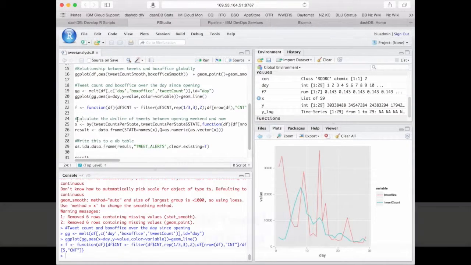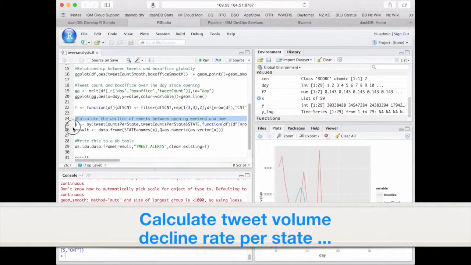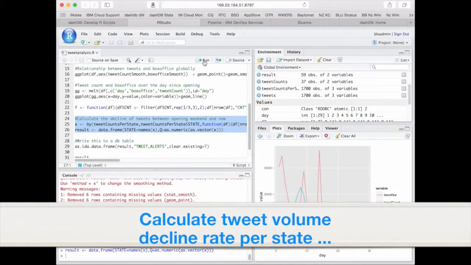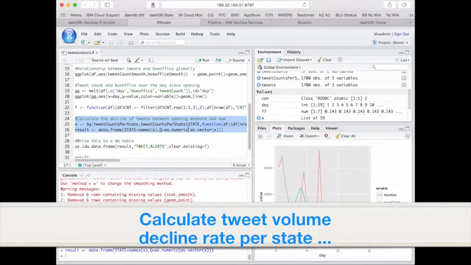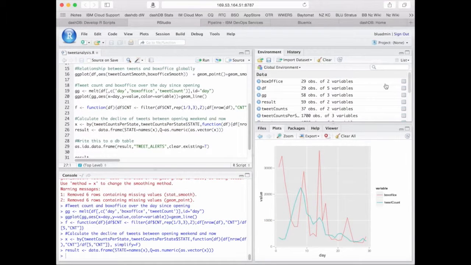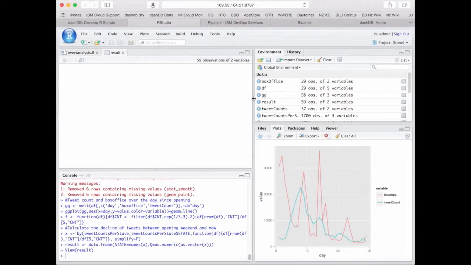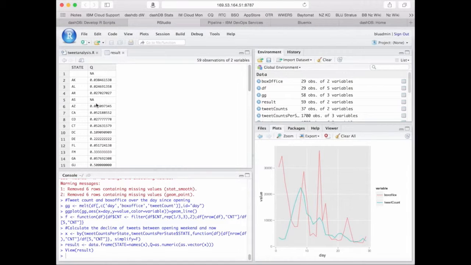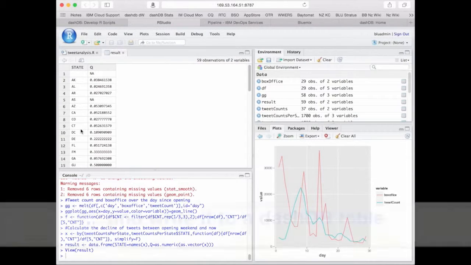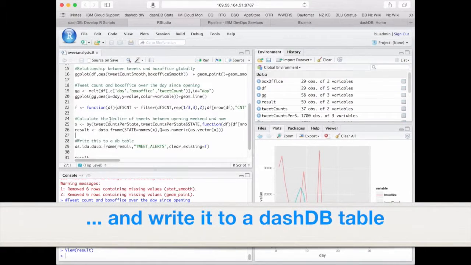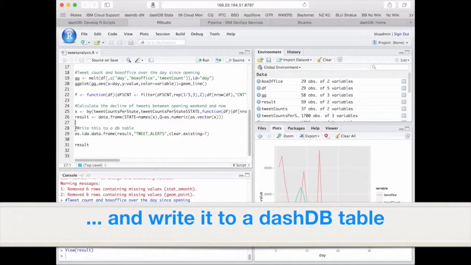Next, we calculate per US state the relative decline of tweet volume over time. This can be done very easily in R, and then we use our integration features of the R language in dashDB to just write it back to dashDB. It's just a natural R operation that we can use here to materialize it again as a table.